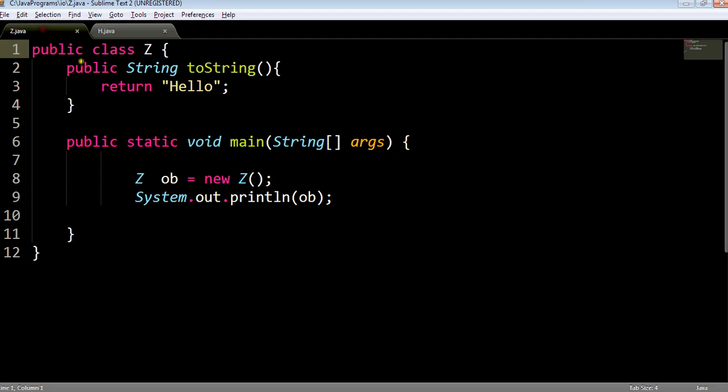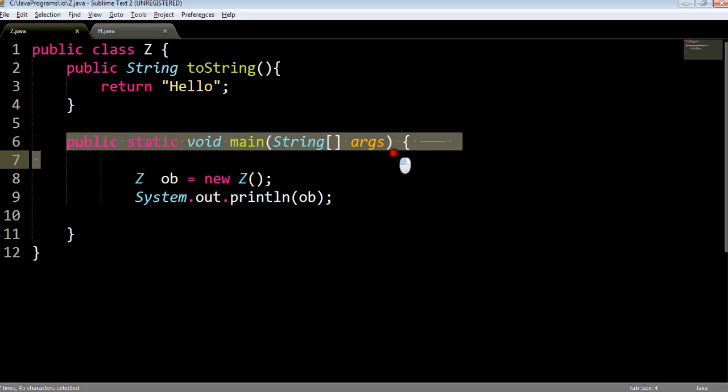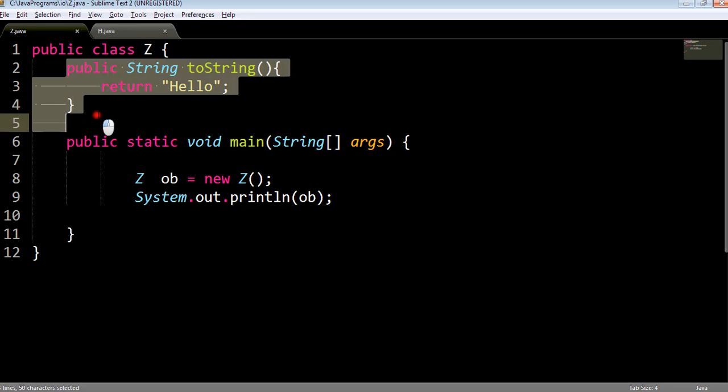Now to make things easy, I have prepared a demo of the method toString. Here there is one class, the Z class. This is the main method of Z class, and here in the Z class I have created one method, that is toString.